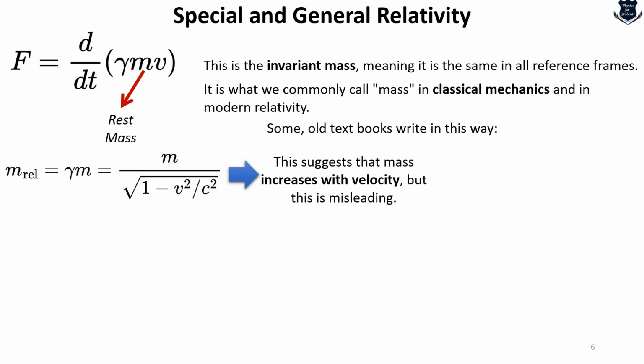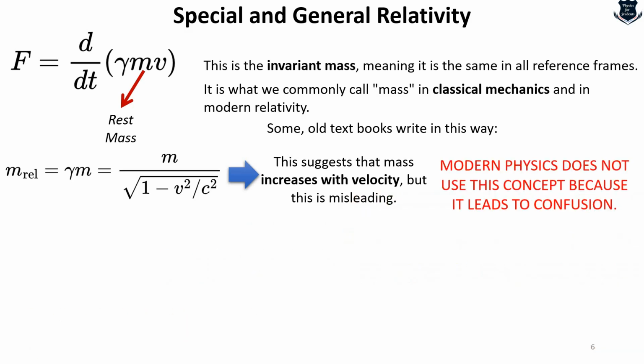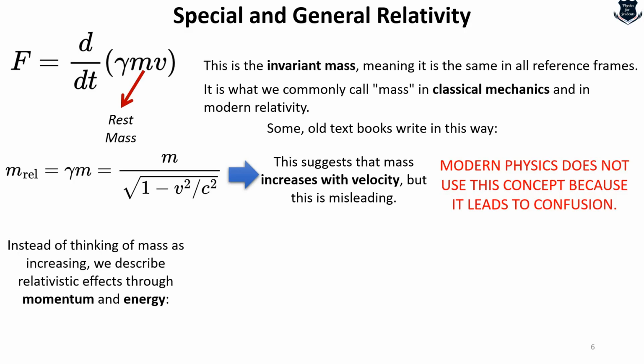But you need to understand one thing. This suggests that mass increases with velocity, but this is misleading. Indeed, mass is said to increase with velocity, but modern physics does not use this concept because it leads to various other confusions. Instead of thinking of relativistic mass, we describe relativistic effects through momentum and energy.